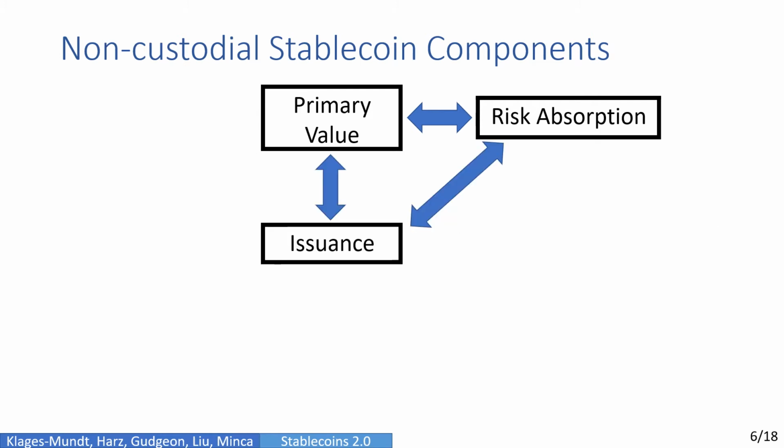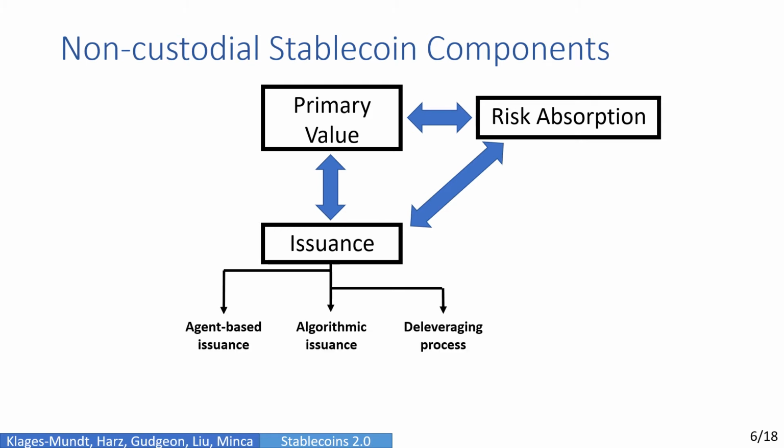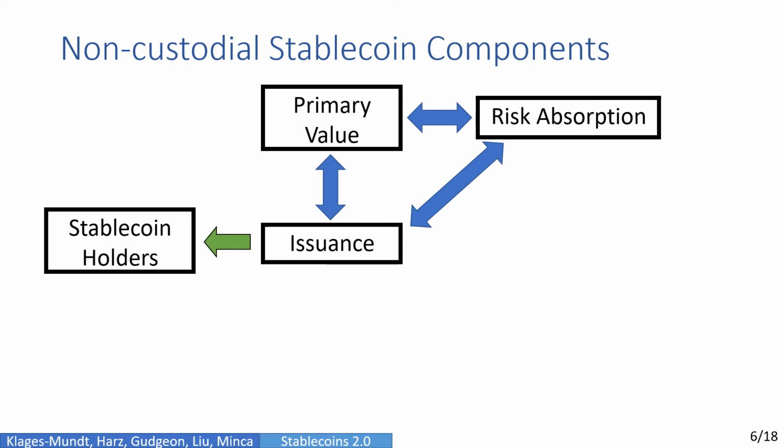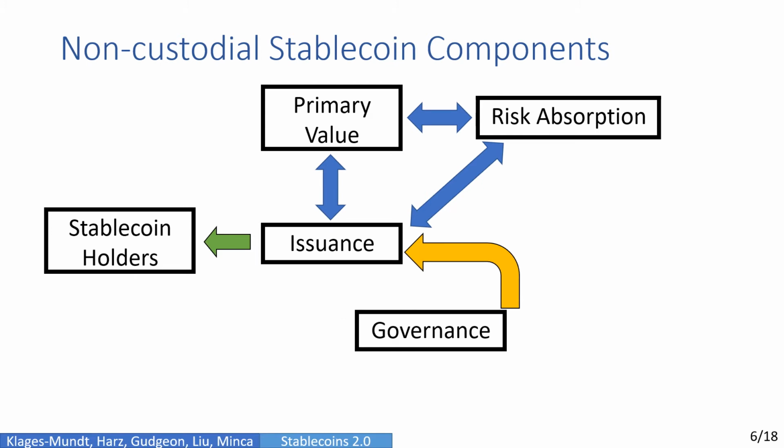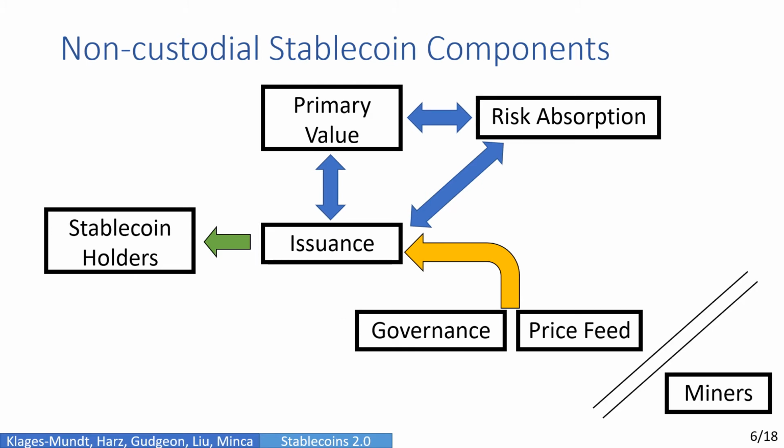These connect with issuance, which determines the stablecoin supply. This can be determined through agent-based decisions or algorithmic issuance. The deleveraging process, which we've already introduced, is also part of this. The remaining elements are stablecoin holders, a governance mechanism, price feeds which provide required inputs to the system, and miners on the base chain in the background as always.